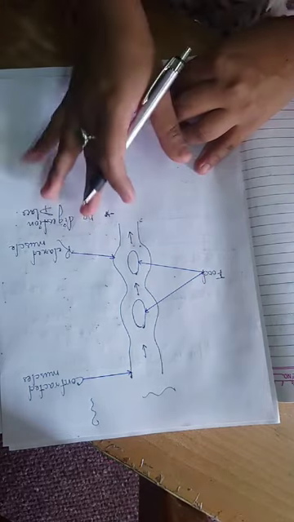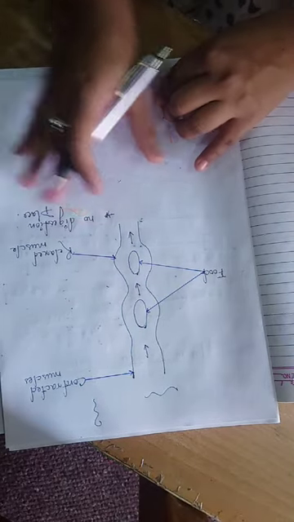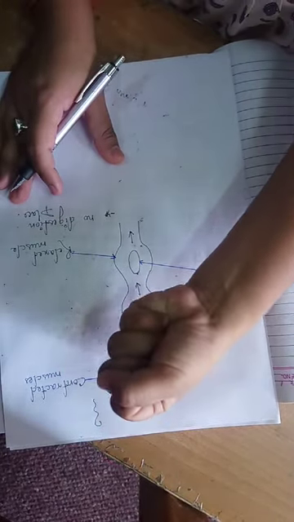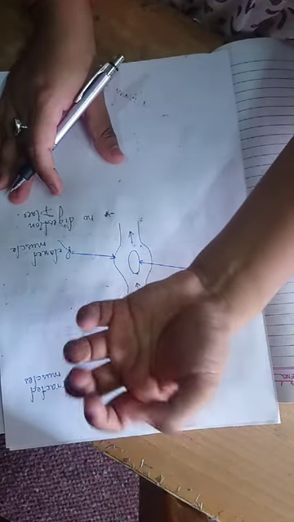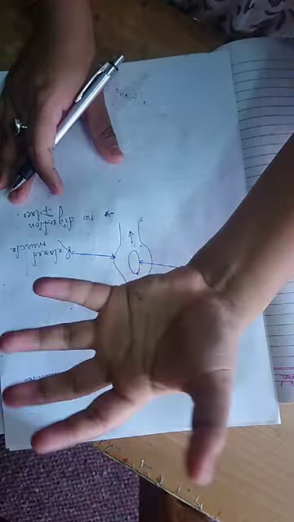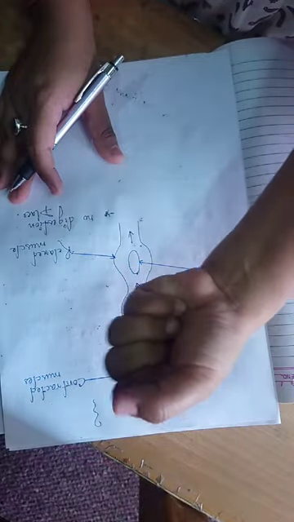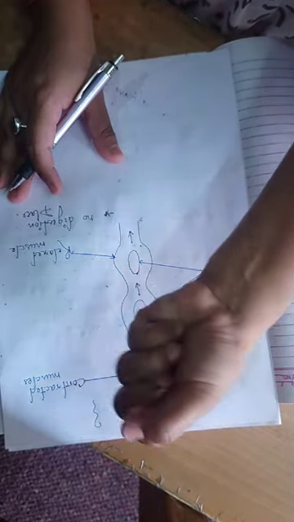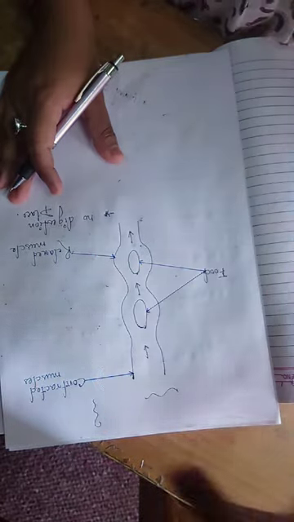This wave-like motion is due to the contraction and relaxation of the muscles of the esophagus. The esophagus contracts and relaxes, which forms a wave-like motion, and our food travels through it.